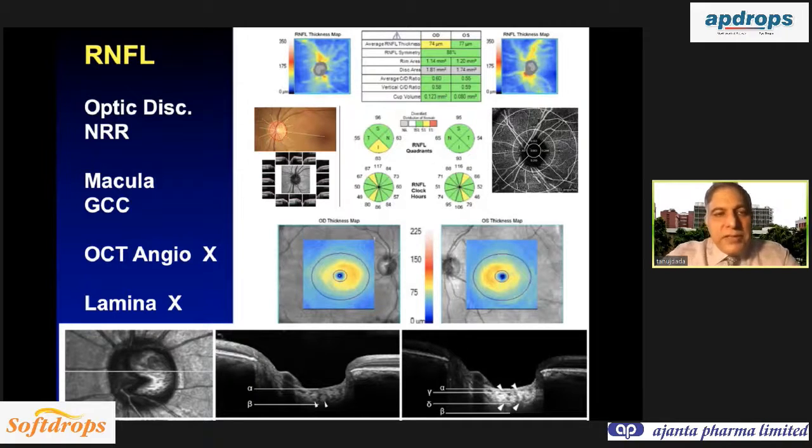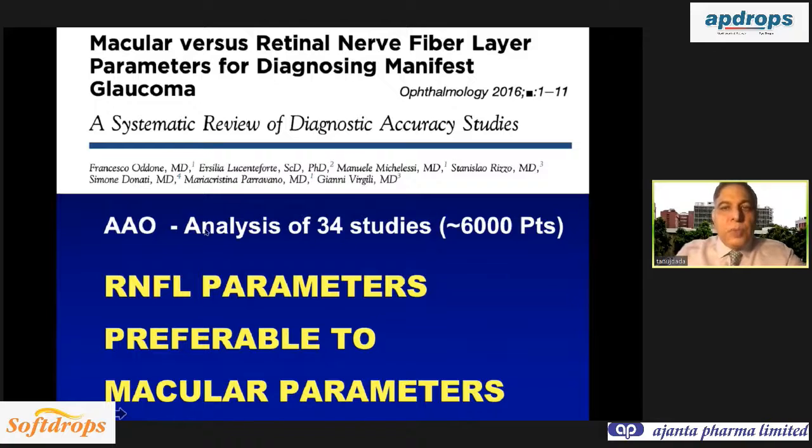The second issue is, especially in elderly patients, they have age-related macular degeneration or other problems in the macula, and then this parameter is no longer valid. So the retinal nerve fiber layer is the most robust parameter to follow, and in a systematic review of over 6,000 patients and 34 studies, they found that RNFL parameters are preferable to macular parameters.